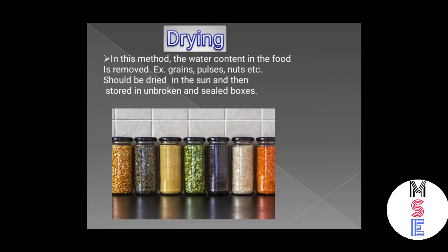Now, drying. So in this method the water content in the food is removed and the dried food is sealed in packets to protect it from the moisture in the air. Means in this method we protect food items from moisture. Grains, pulses and nuts should be dried in the sun and then stored in unbroken and sealed boxes.